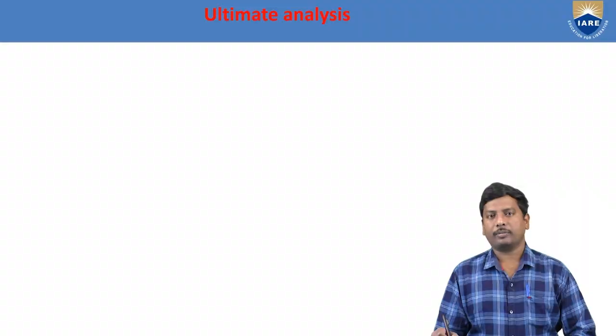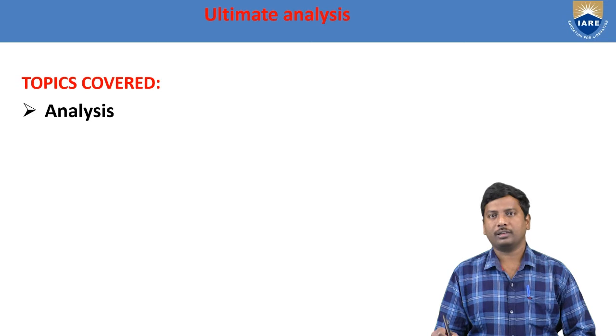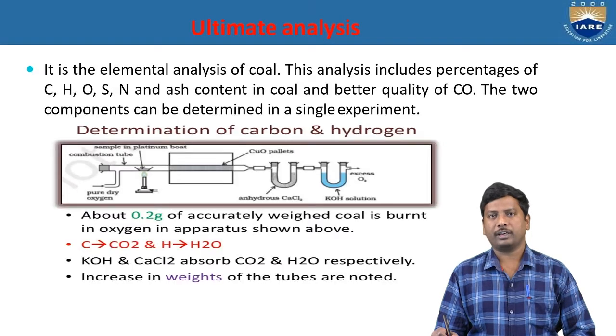Before starting the topic, first we see what contents are involved in today's topic. First is what analysis is involved in the ultimate analysis, and after that we see its significance. So, these are the topics. First, we see ultimate analysis. This ultimate analysis mainly involves 5 contents.